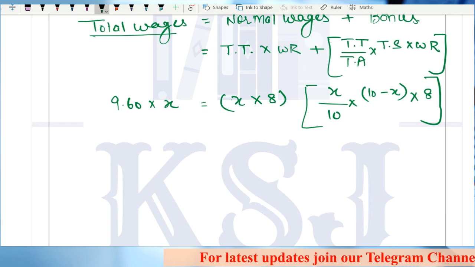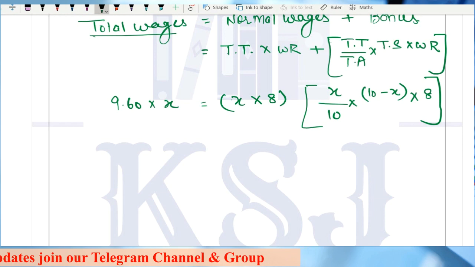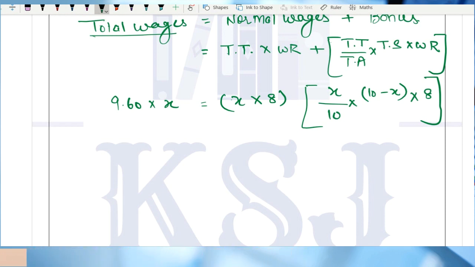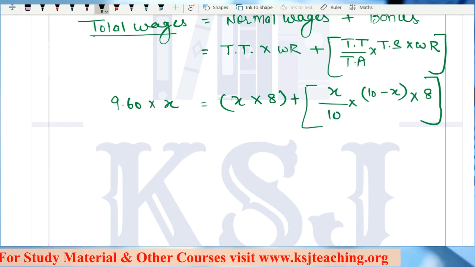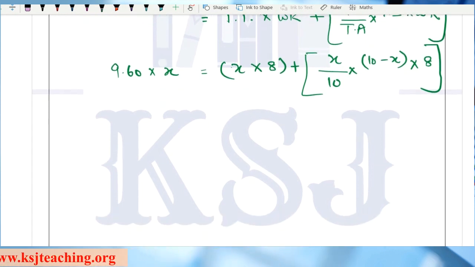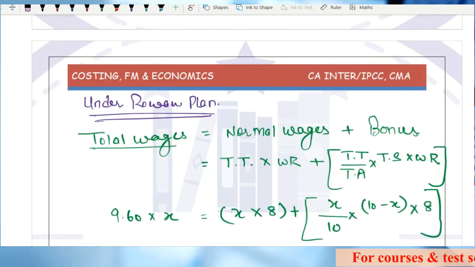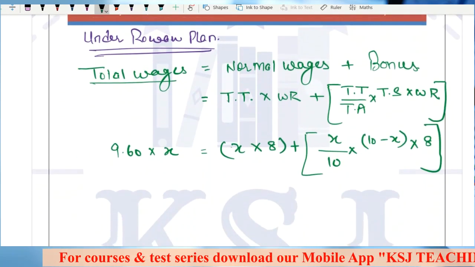That is defined by 9.60 multiplied by X. Now this total wages should be equal to normal wages plus bonus. Agree or not? Totally agree, sir. Now you have to solve this equation to find the value of X. X is time taken.